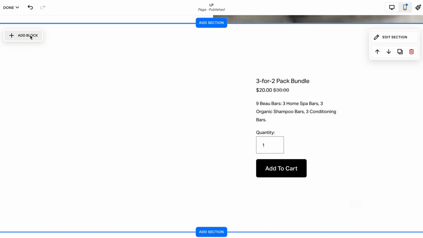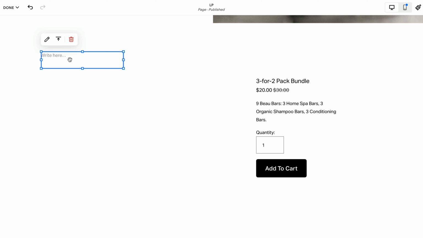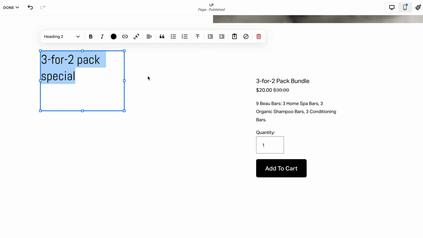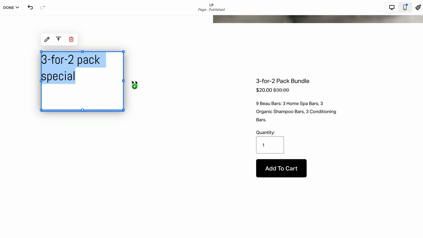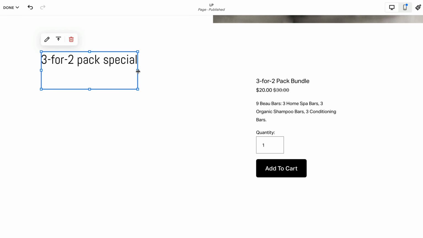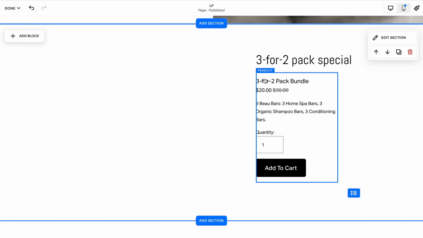So what I'm going to do is I'm going to add a text block, put in the text, and I'm going to give that a heading 2. Nice and big, drag the corner, and I'm going to drag this up, and I'm going to bring that out, and I'm going to drag this whole block. We can adjust all the fine tuning later, but let's add images.